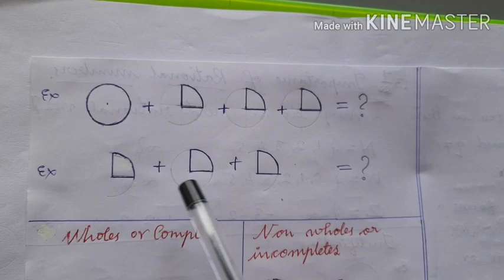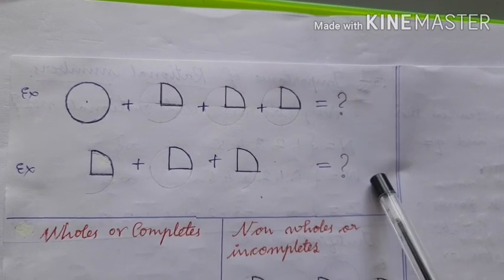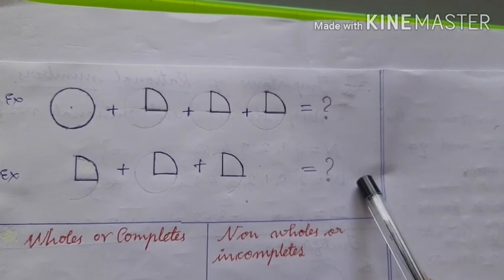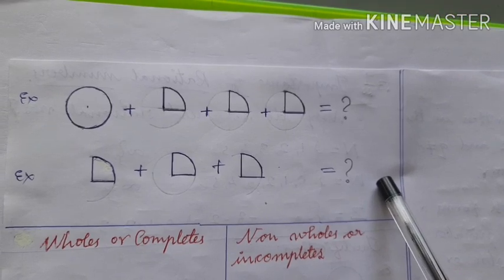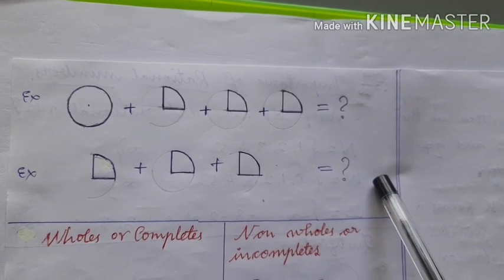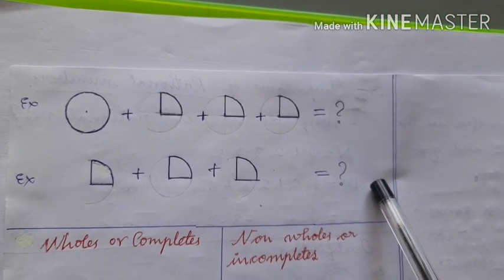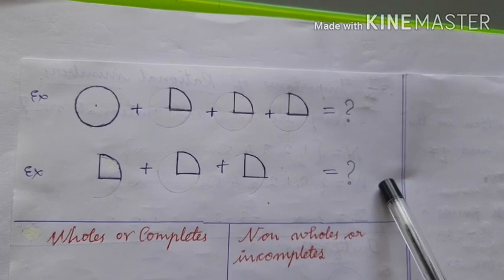Such incomplete things are written with the help of numbers called rational numbers. Okay, children? Hope you understood when the rational numbers are necessary to us. Okay?